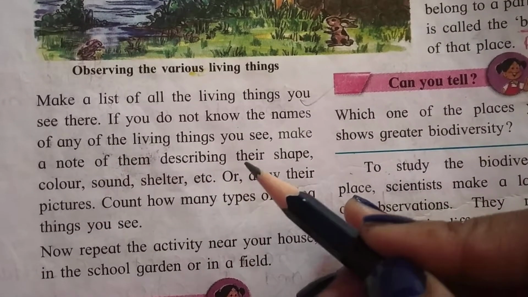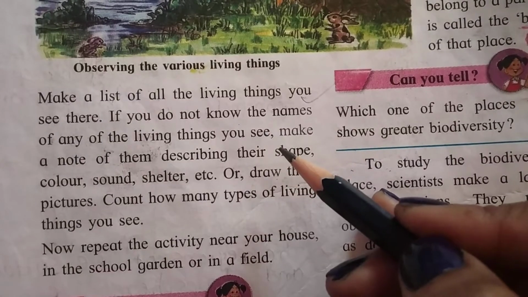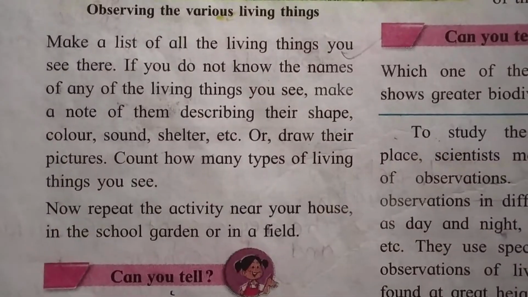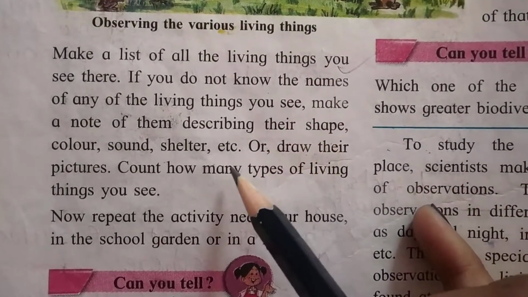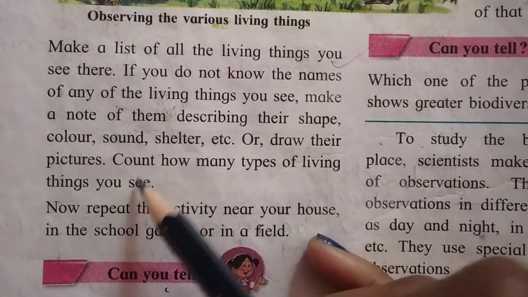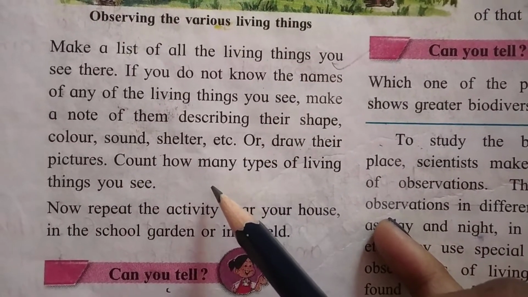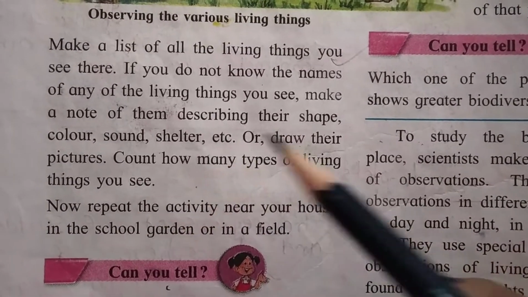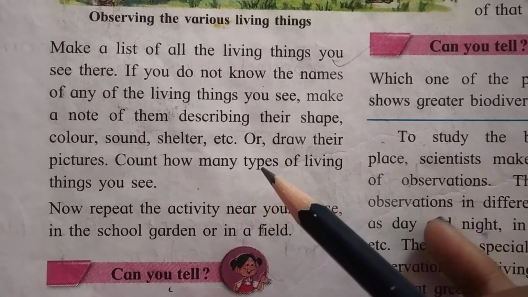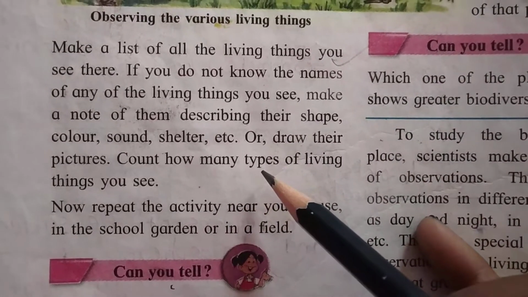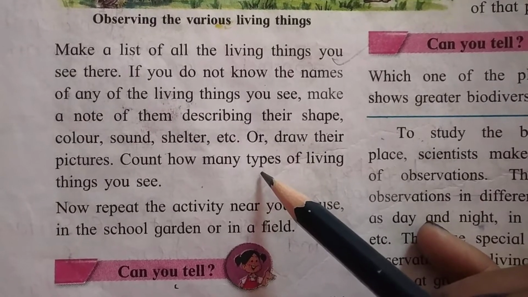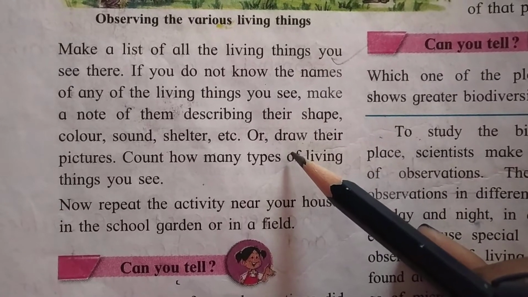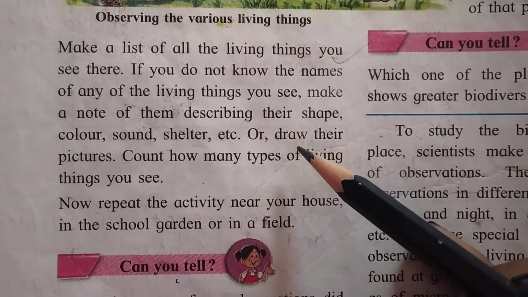But if we cannot identify some animals and birds, we have to just describe their shape, color, sound and shelter. You have to try to draw their pictures, and you have to count how many types of living things you see there. Count all varieties of animals and birds and note them in your notebook. You may see big animals, big birds, small animals, small birds.